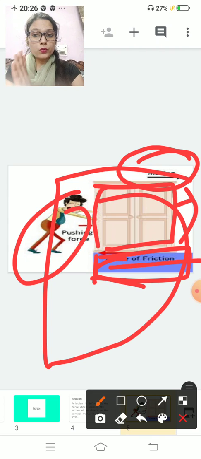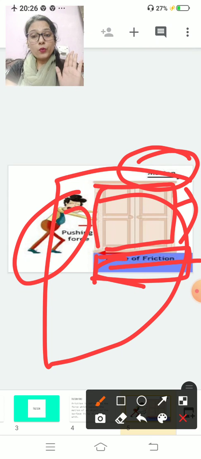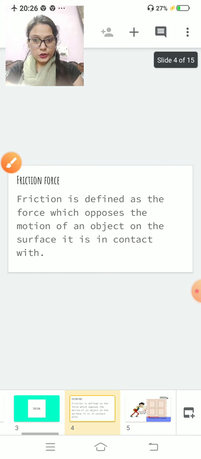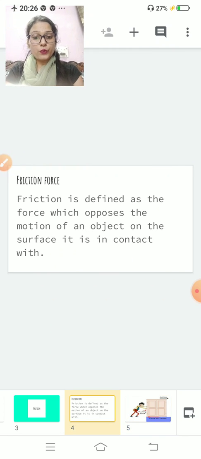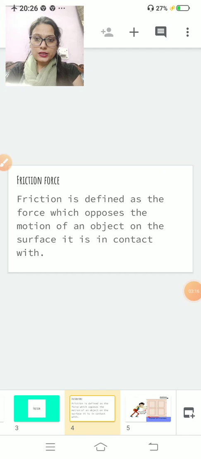If you want to move this almirah, you have to overcome the force of friction. Until you apply more force than friction, that almirah will not move. So friction is defined as a force which opposes motion of an object on the surface it is in contact with.